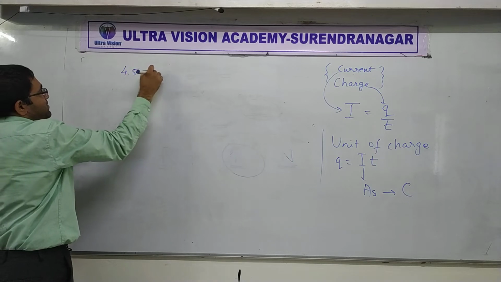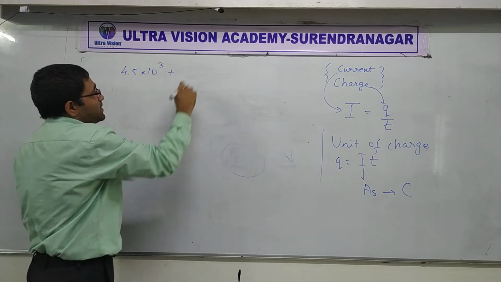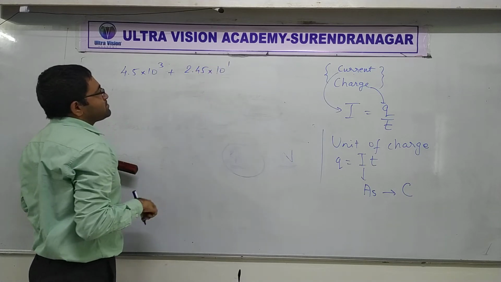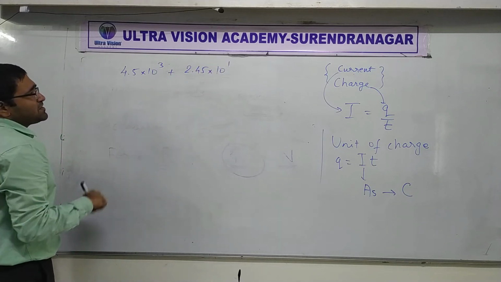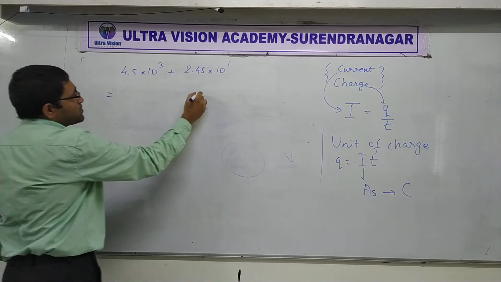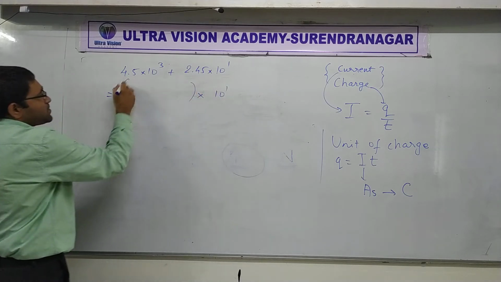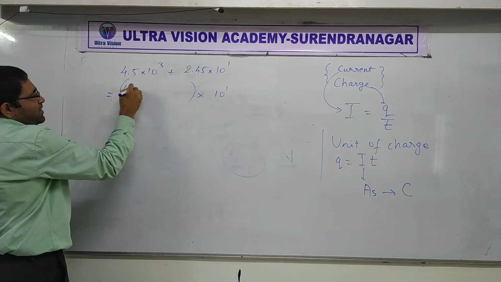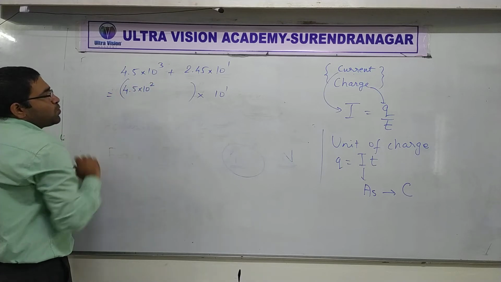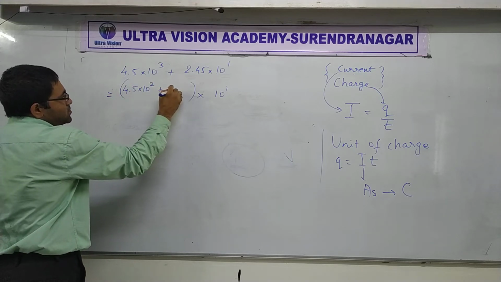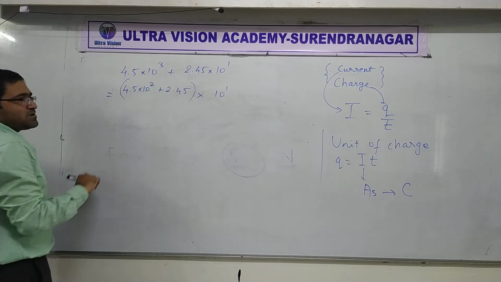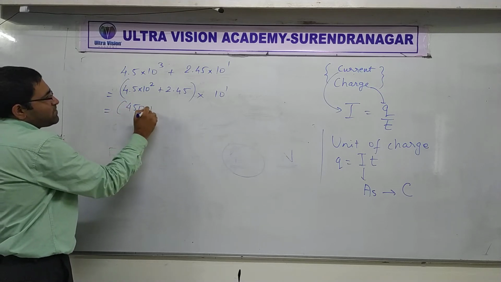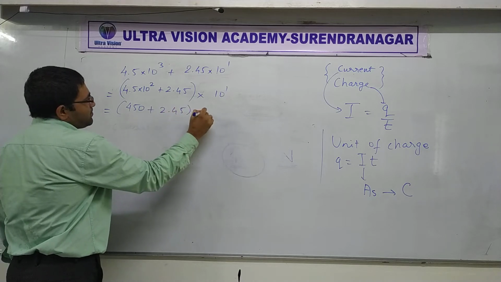Suppose 4.5 into 10 raised to 3, and you want to add it with 2.45 into 10 raised to 1. What did I tell you? Take the power common. What's the power common? 10 raised to 1 is common. So here you will get 4.5 into 10 raised to 2, that is 100, plus 2.45. You took the power common. Now multiply this, so this becomes 450. And now you can do simple addition.